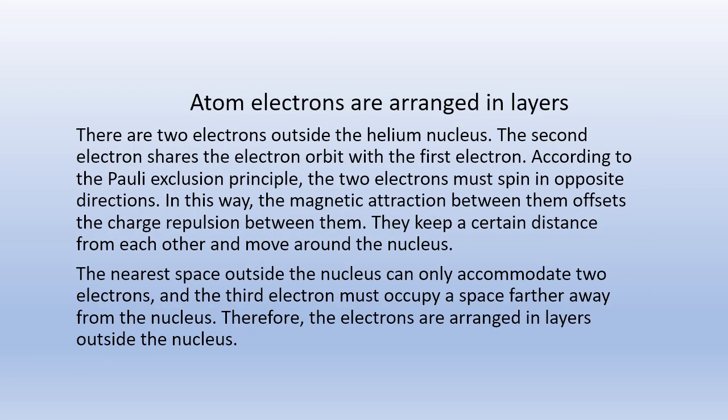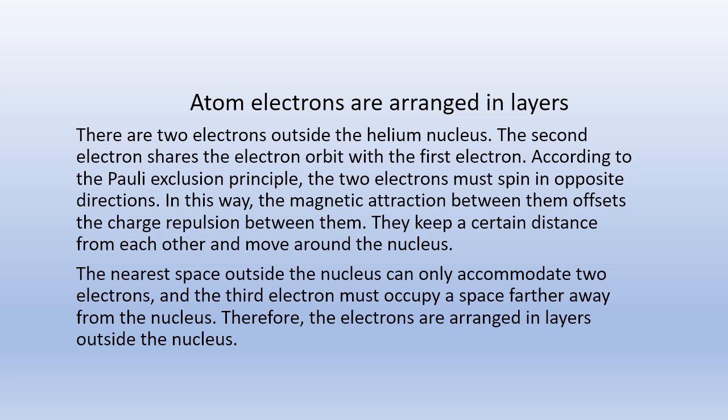Atom electrons are arranged in layers. There are 2 electrons outside the helium nucleus. The second electron shares the electron orbit with the first electron. According to the Pauli exclusion principle, the 2 electrons must spin in opposite directions. In this way, the magnetic attraction between them offsets the charge repulsion between them.